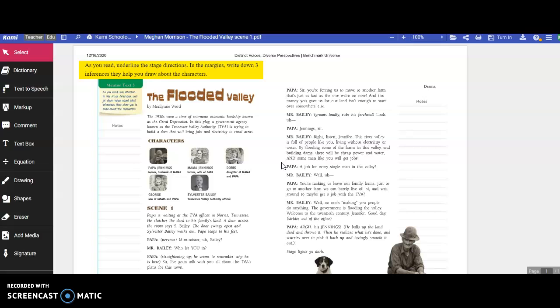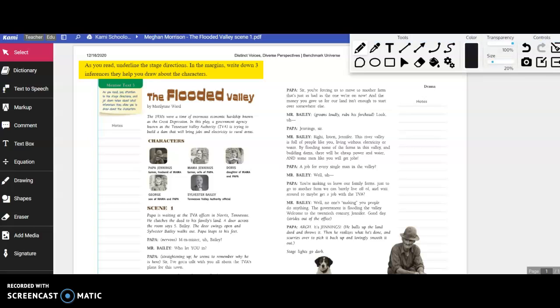So what you have to do is, while you read, you need to underline the stage directions. Now, the stage directions are not what the people are saying, it's the things in parentheses that tell us other things. For example, Papa is nervous when he's talking. He doesn't say nervous. Mr. Bailey, Bailey? It just tells us that he's saying it nervously. Or straightening up, seems to remember why he is here. Okay, so go through and underline all of those stage directions, all the things in parentheses that tell us about what the characters are doing.